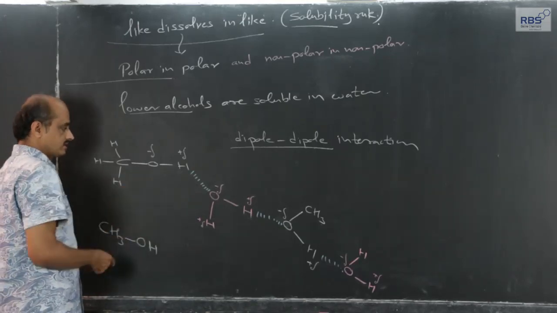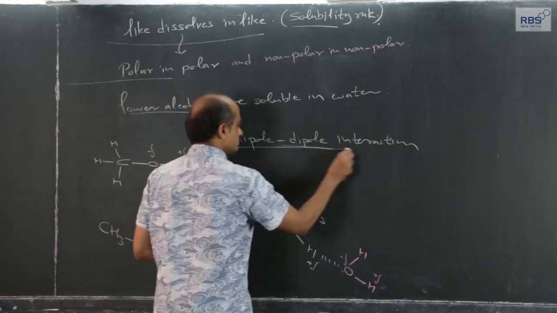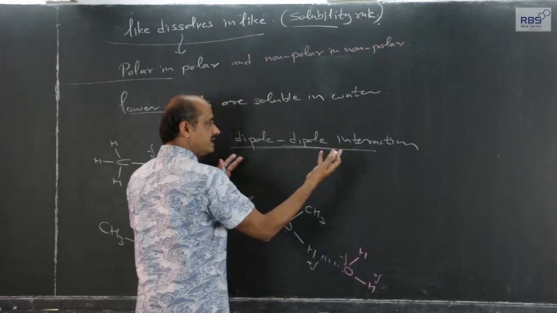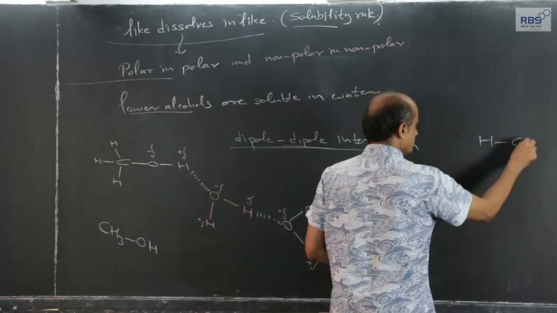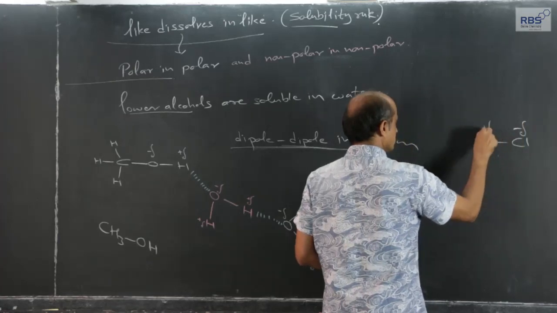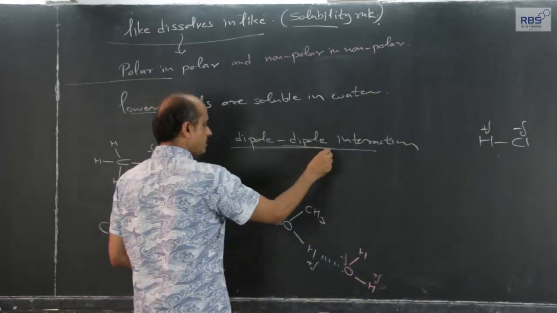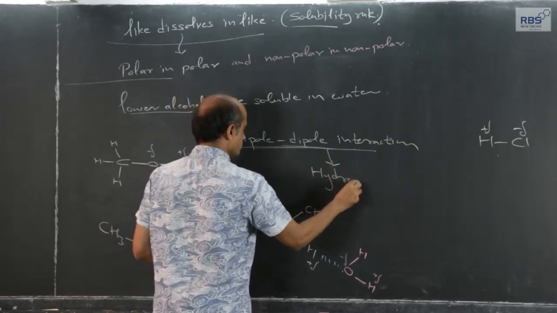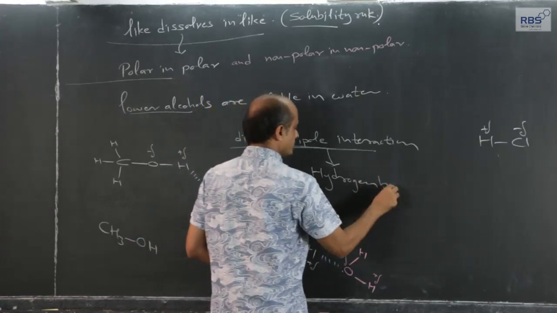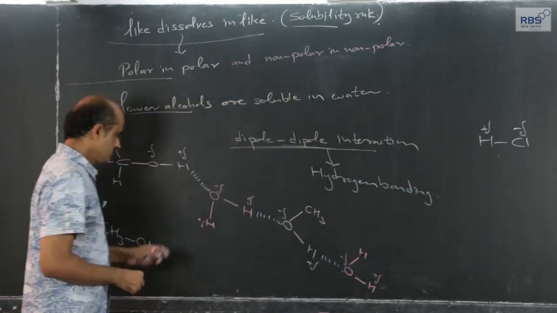Now, in this specific case, this dipole interaction, this is a general terminology applicable to many examples. HCl molecule, it was also polar. Okay. In this specific case, the dipole interaction is called as hydrogen bonding.